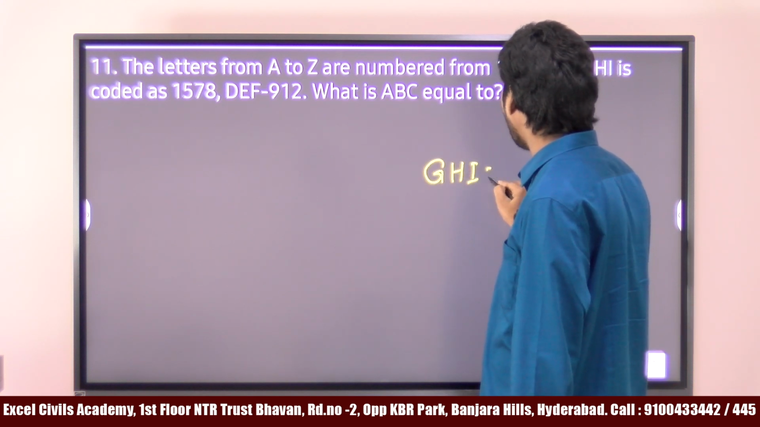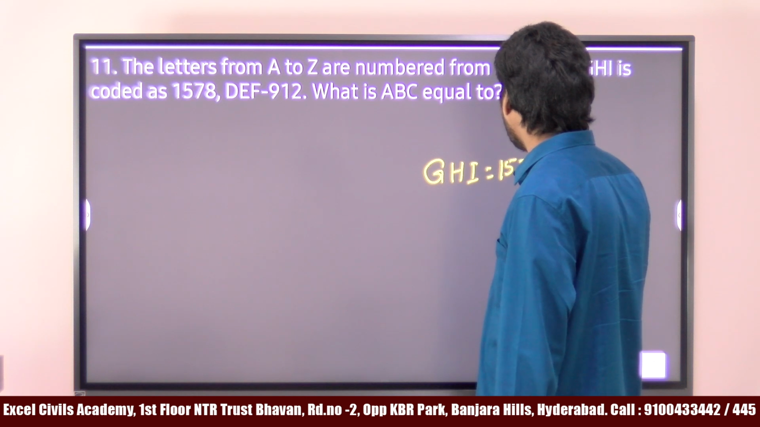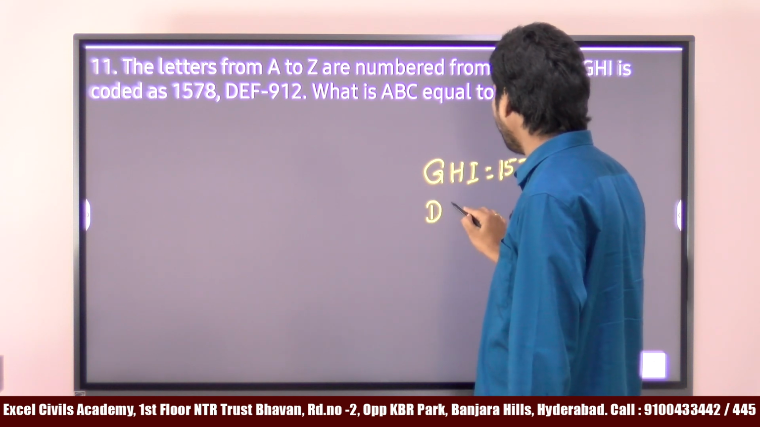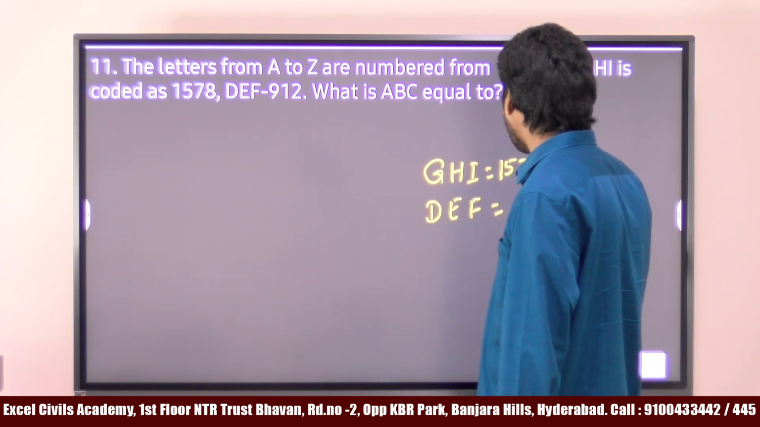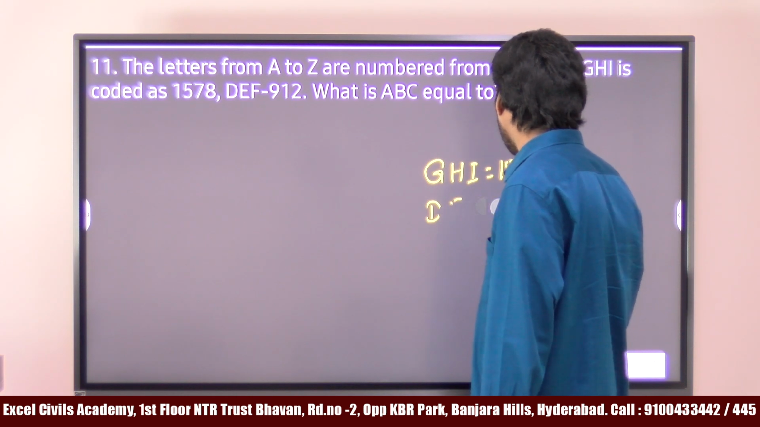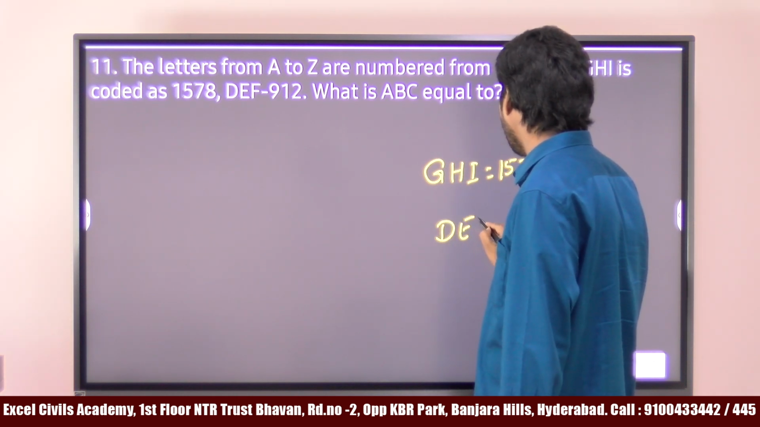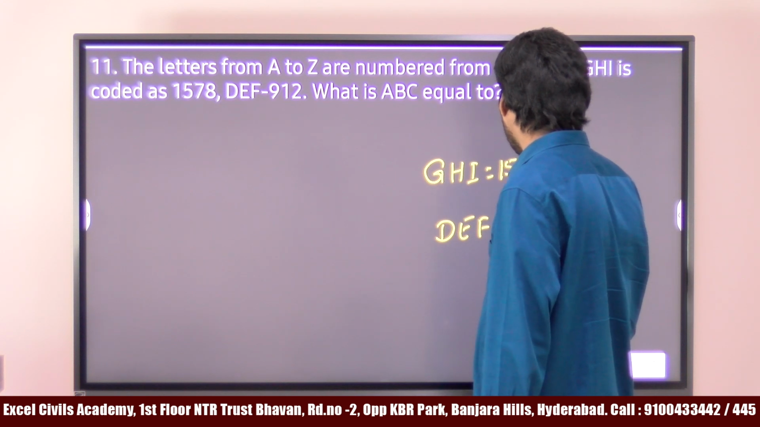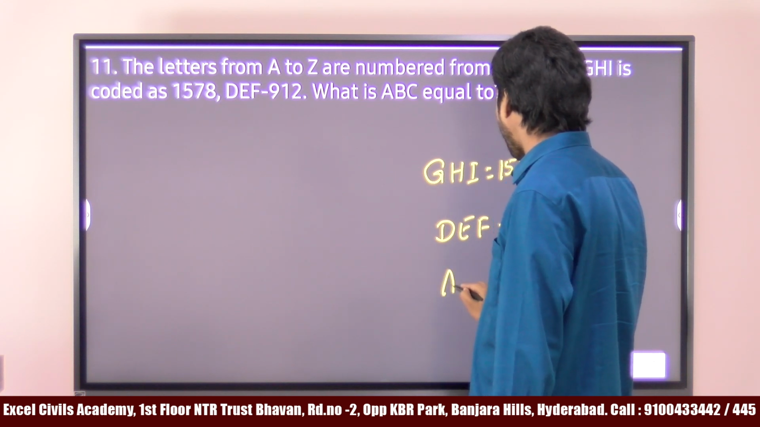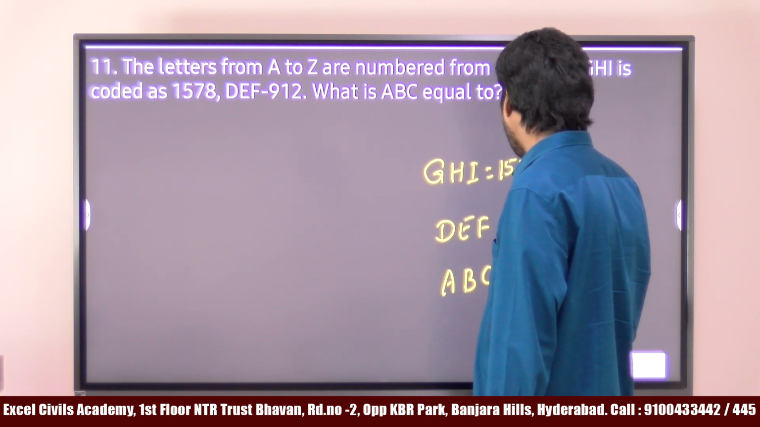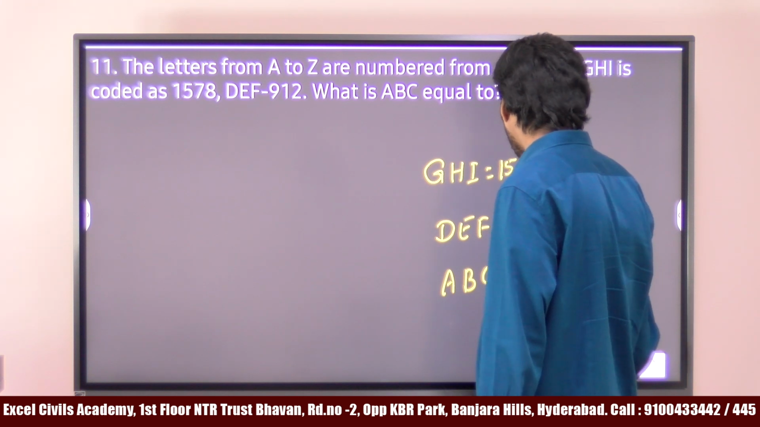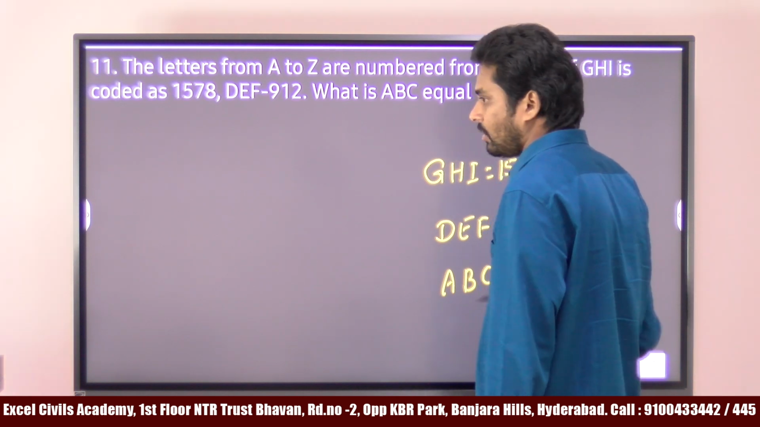GHI is 1578. The code for DEF is 912. Then how will ABC be coded? So what is the value of ABC?